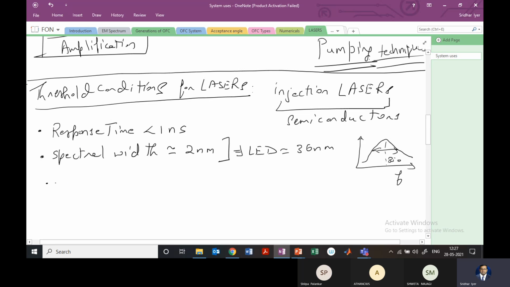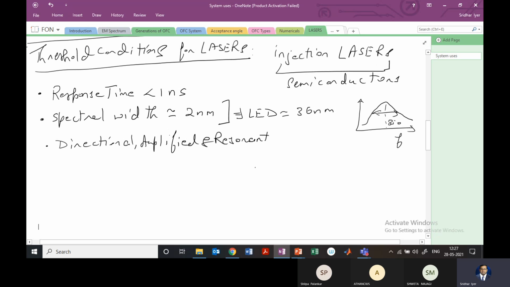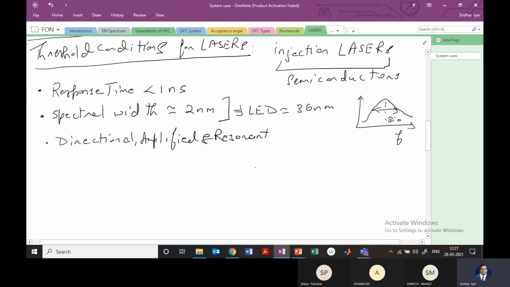The other thing that we need is it should be directional, amplified, and resonant. So with this in mind, we have different types of lasers. There are actually different types, but the ones described in your syllabus are two types.